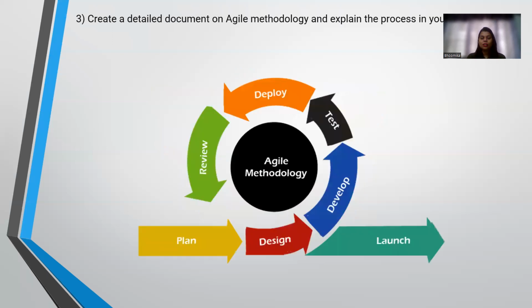Next, we'll be doing the agile methodology. Agile methodology and waterfall are nearly the same. But the difference is that the waterfall model is in a structured format, while agile is very much flexible, so it can go accordingly however it requires. As we can see here, we will have the plan, then the design. Once the design is done, we can do the development, then the testing, then the deployment, and then the review. Review is nothing but the acceptance stage, or you can take it as a normal thing. After all the review is done, it will go to the launch, where the product will be launched easily.